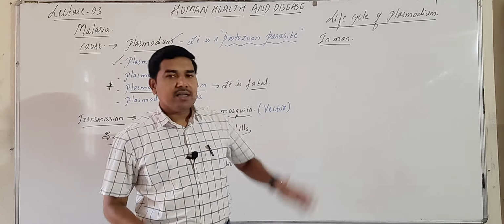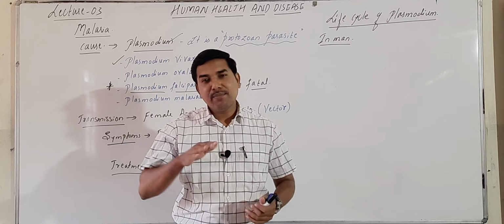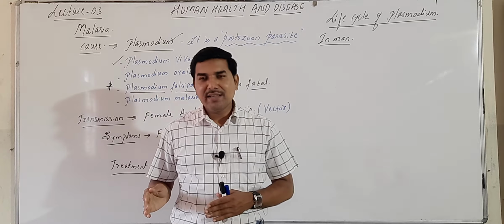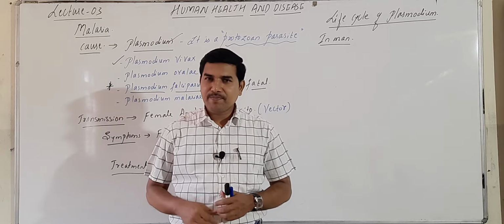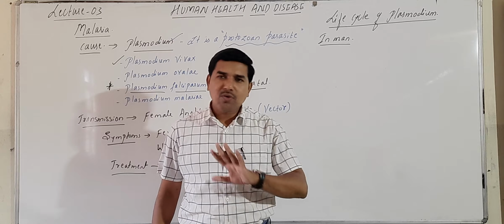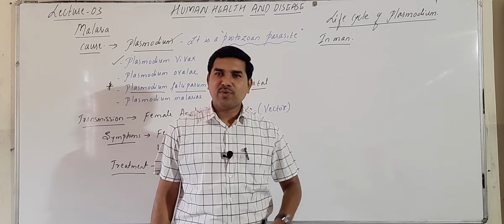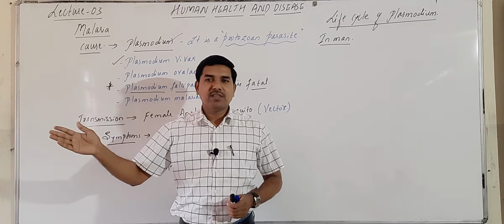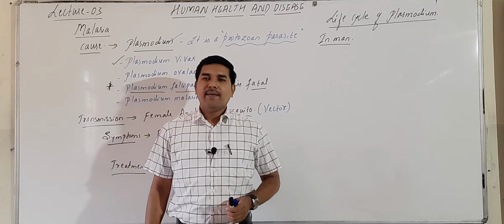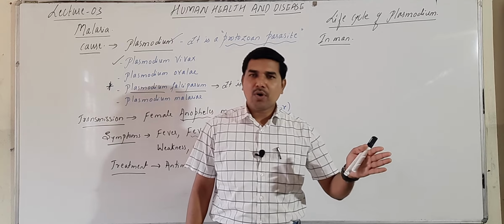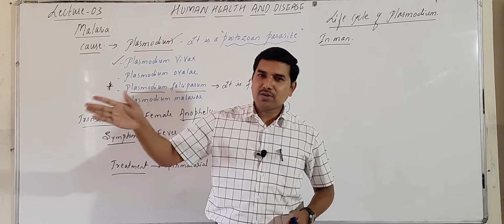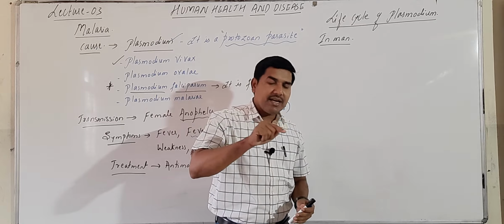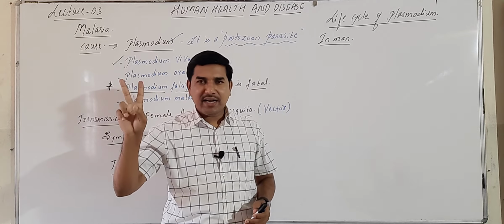In the man, the asexual cycle occurs, and in the mosquito the sexual cycle occurs. We refer to it as the sexual cycle in the mosquito because there is a fertilization process, and asexual cycle means there is no fertilization process, only a multiplicative process where they form into different stages, while the sexual phase includes the fusion of the gametes. Hence, to complete the life cycle of the Plasmodium parasite, it requires two hosts, man and a mosquito.